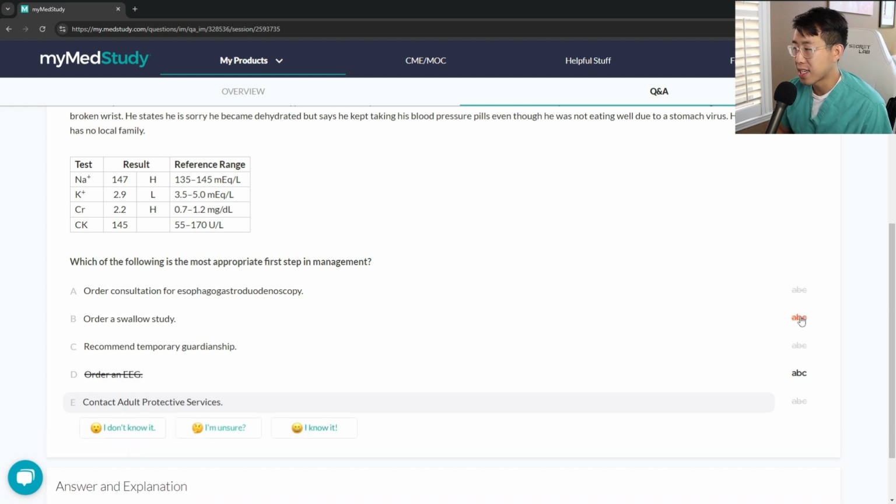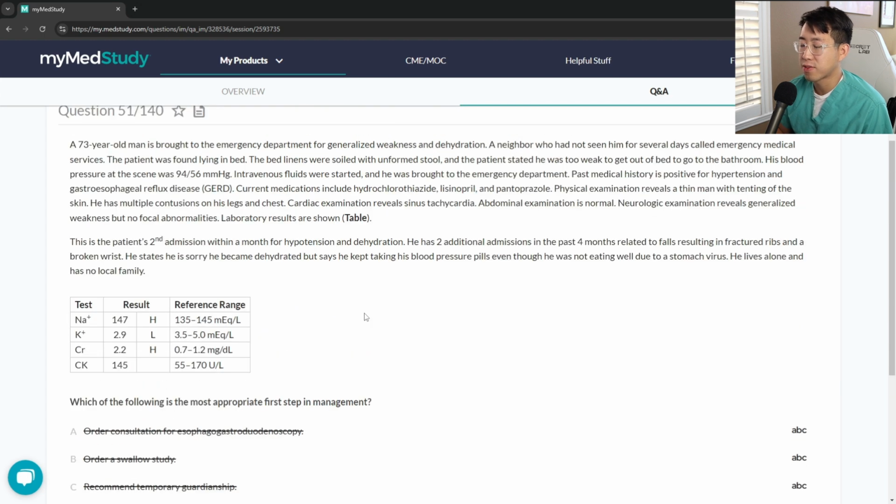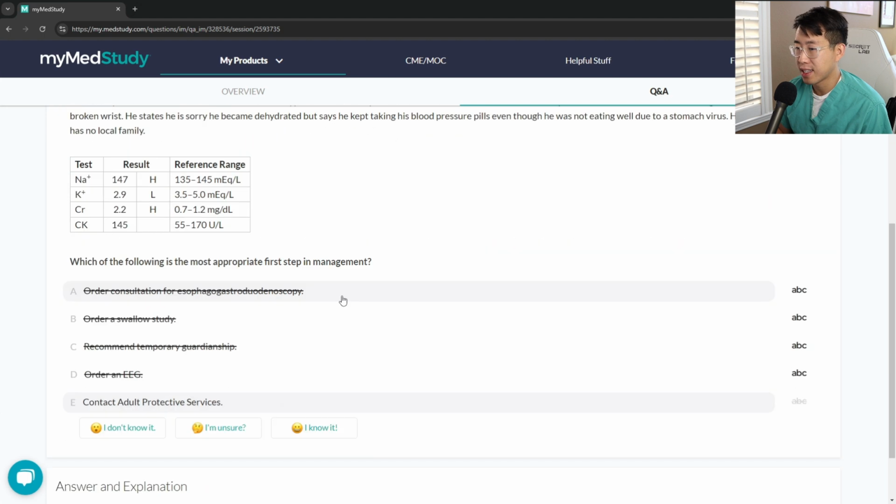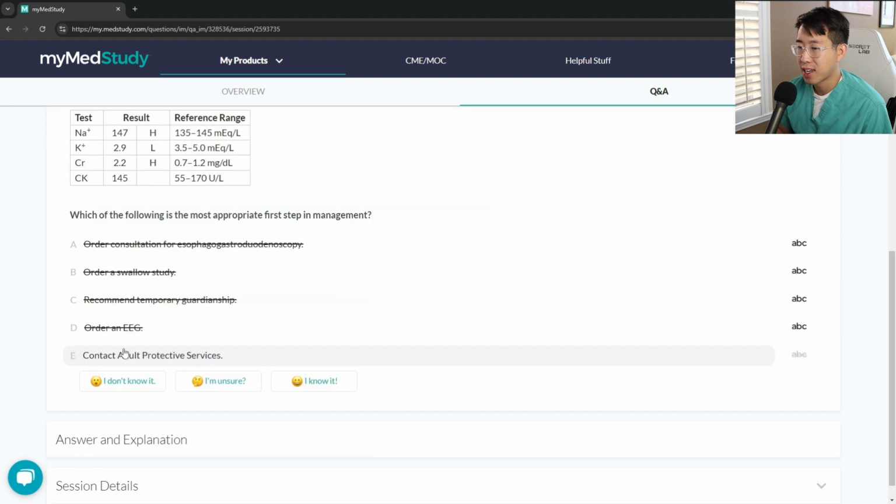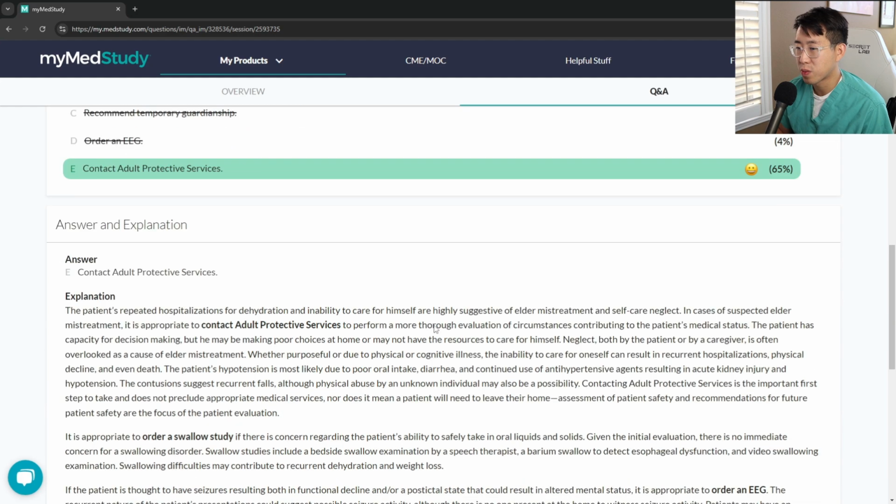I don't think there's any signs that this patient has dysphagia leading to his poor oral intake, and no need to get an EGD. Temporary guardianship is like conservatorship if somebody doesn't have medical capacity. But in this case, we don't have any signs of that. So it just seems like he's unable to care for himself at home. And so we're going to contact Adult Protective Services.